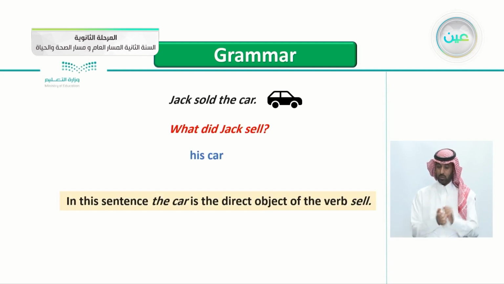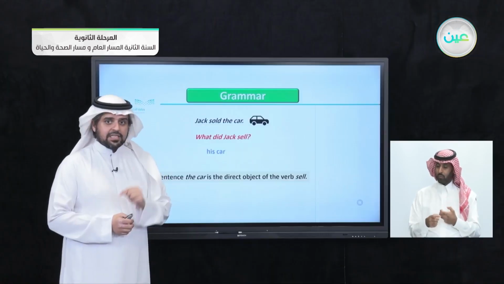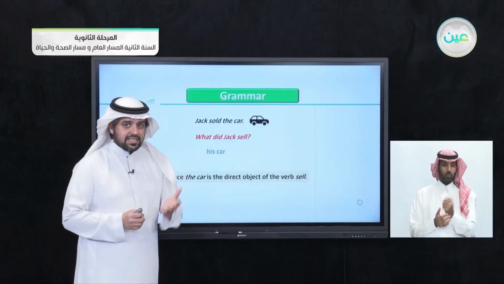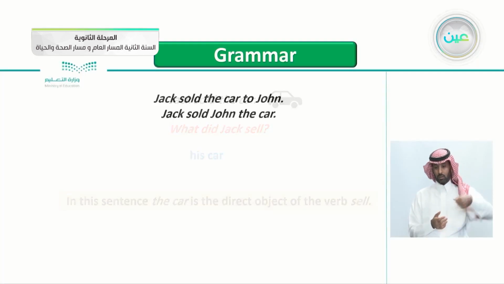So in this sentence, the car is the direct object of the verb sell. What did Jack sell? His car. So the car here in this sentence is the direct object from the name itself. It's the direct object because, what's the direct object for the verb sell? What did Jack sell? His car.